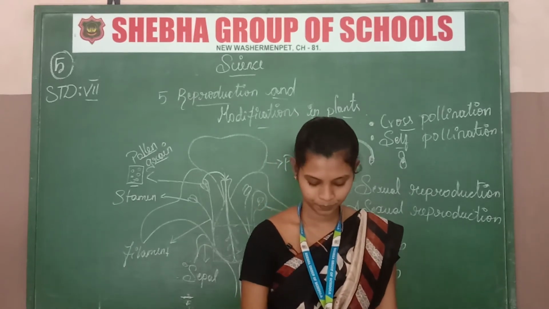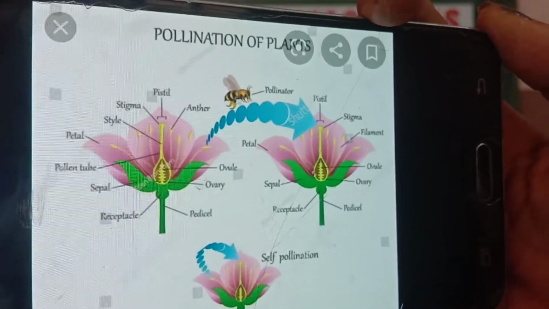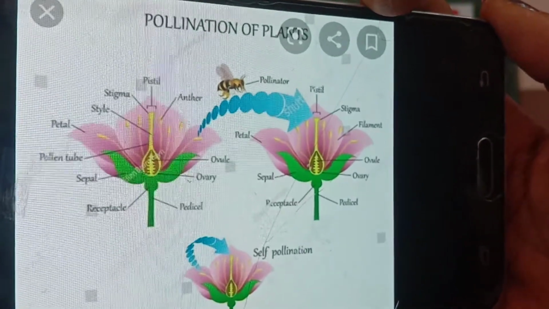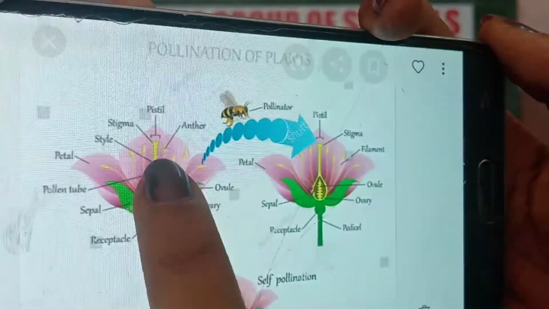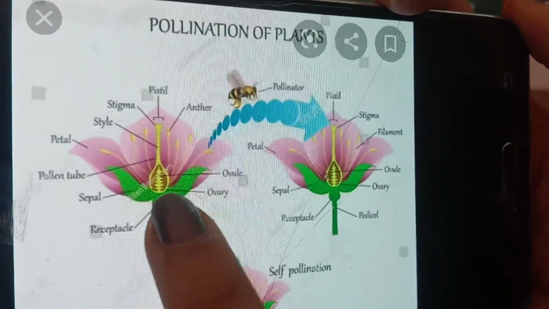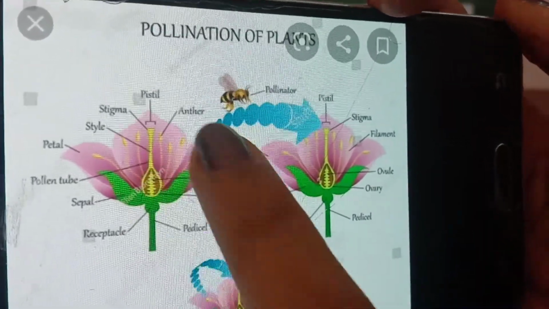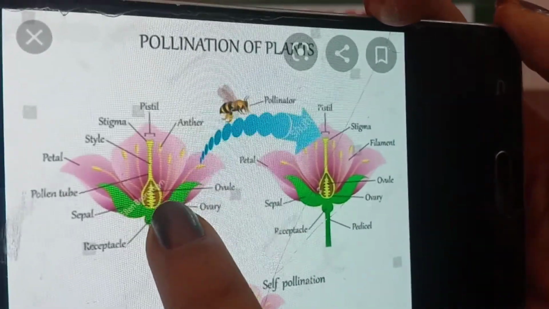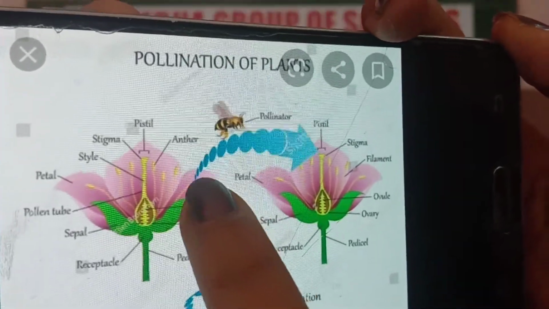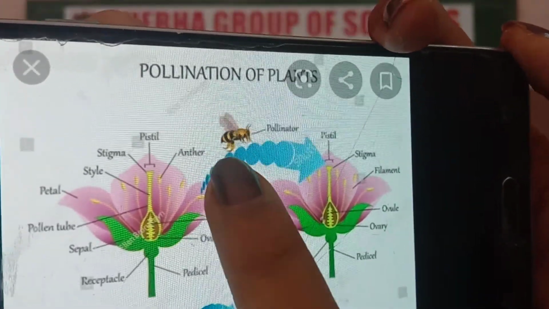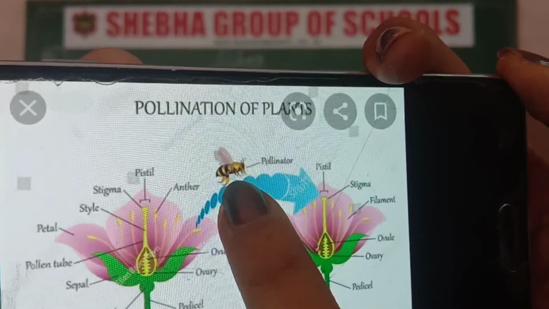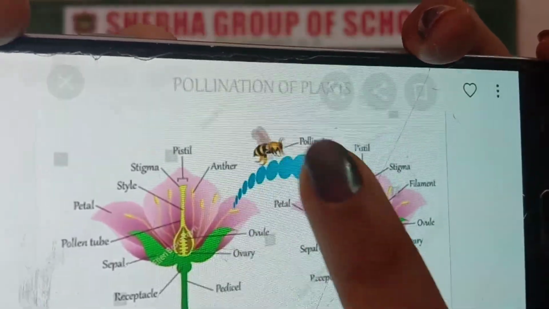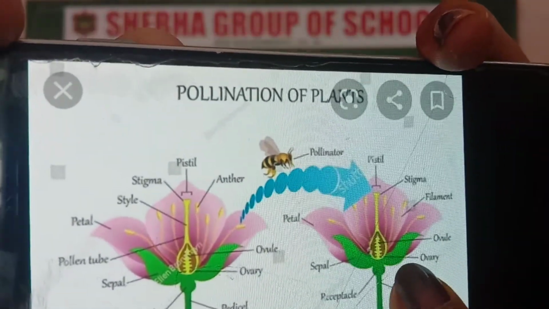I told you about cross pollination: when the insect takes some honey from the flower, the androecium part having the pollen grain will rub onto the insect, and then the insect will go to another flower.